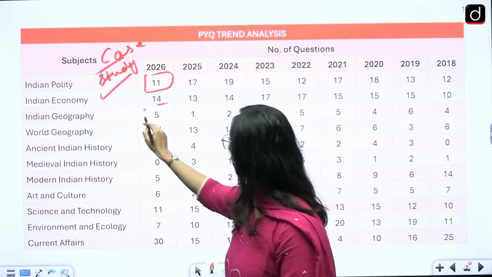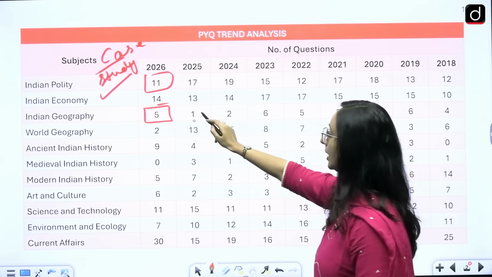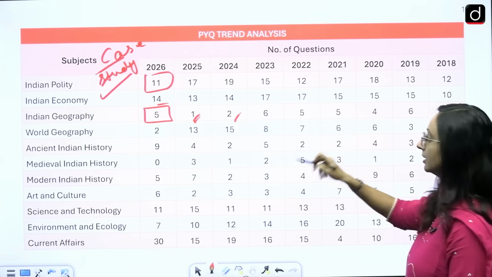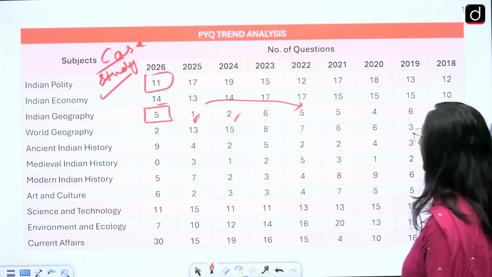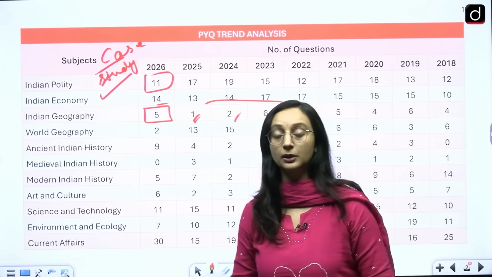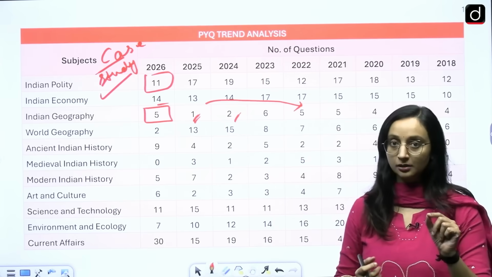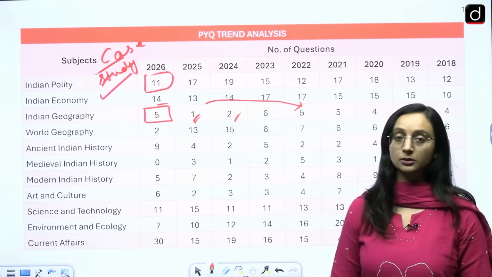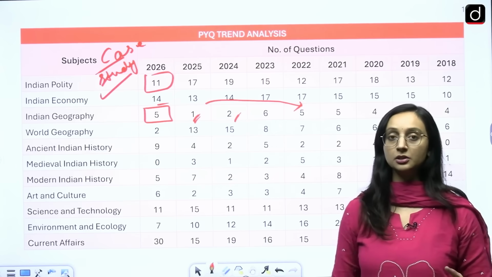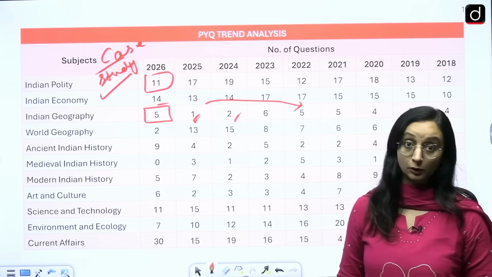Indian geography, surprisingly, you're going to see has increased, especially from last year. Last year only one question was asked, 2 questions were asked, then 6, 5, 5. It has gone back to the lines of 2022, 21, 20 and all that. So if you were not paying attention to Indian geography, looking at the past 1 or 2 year trends, then you would have received a slight shock, because Indian geography has also seen questions, and not only straightforward questions, here also we have seen questions where characteristics of certain things have been given and you have to identify which river is being talked about.